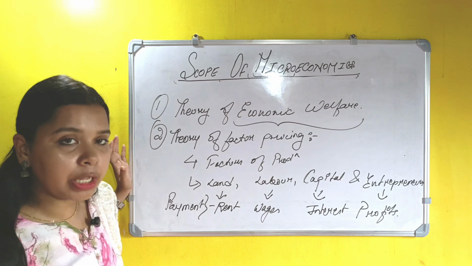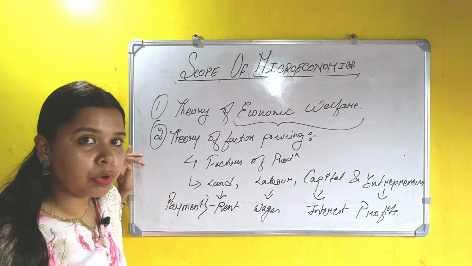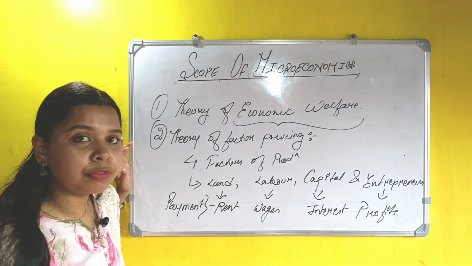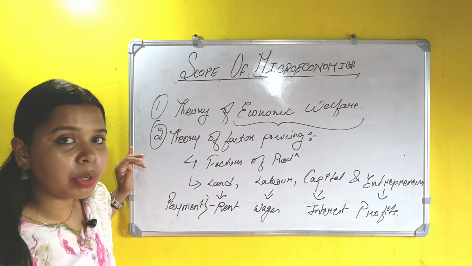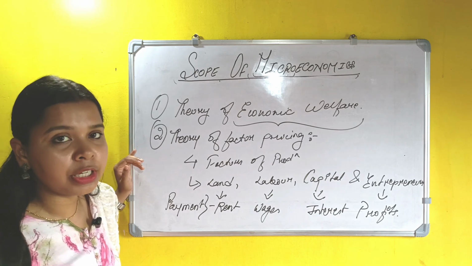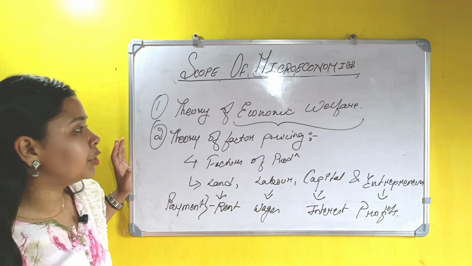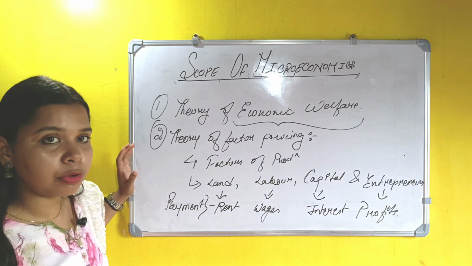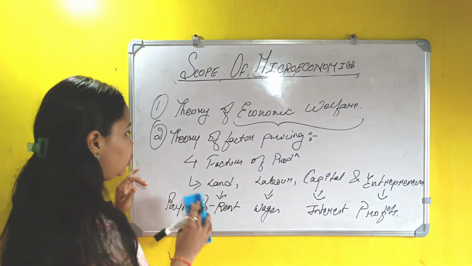Suppose we are employing labor. If one laborer is working 10 hours a day, then we have to pay them a particular amount of money for that employment given to us by him for the 10 hours. So that is the theory of factor pricing. We have to give a particular price to the factors of production.